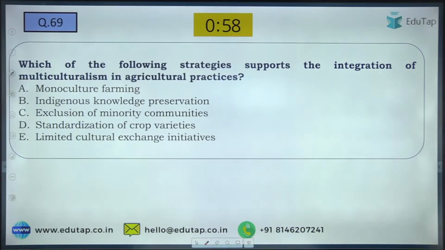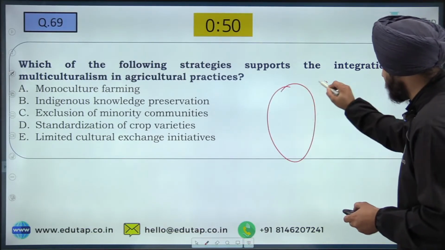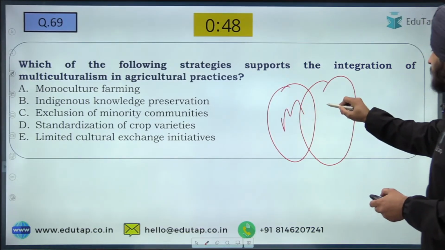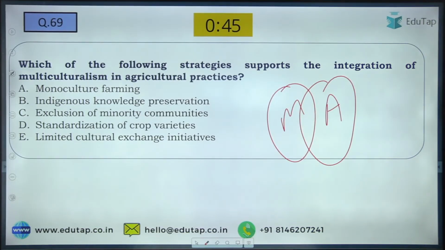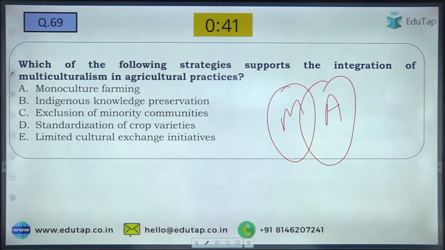Now the next question: which of the following strategies supports the integration of multiculturalism in agriculture practices? So you can see we are integrating multiculturalism and agriculture. So what do you think would be the correct option for that? Very easy question to answer. Mark your answers. Yes, Siddhant, it's 134. Great, great. Question number 69. Write your answers.